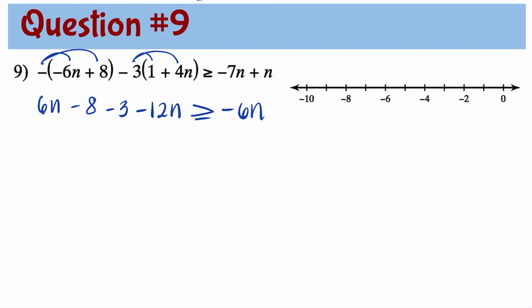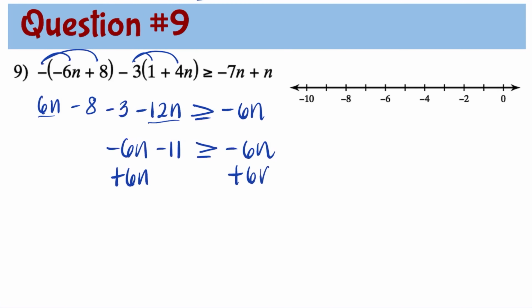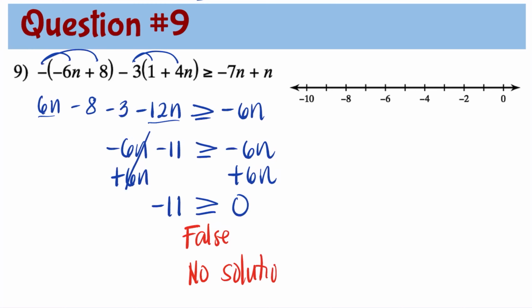Simplifying the left side further, combining like terms, 6n minus 12n is negative 6n. Negative 8 minus 3 is minus 11, greater than or equal to negative 6n. Now let's add 6n to both sides. Simplifying this, negative 6n plus 6n is 0. We have negative 11 greater than or equal to 0. Is this a true inequality? It is not. So in this problem, there is no solution. So the graph is just empty because there's no value of n that will make this inequality true.